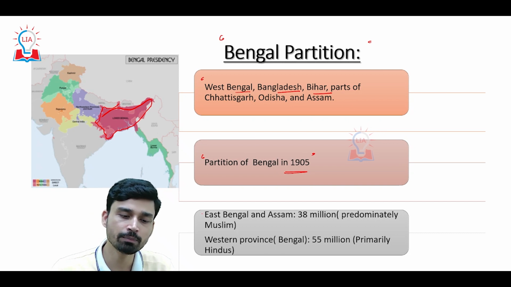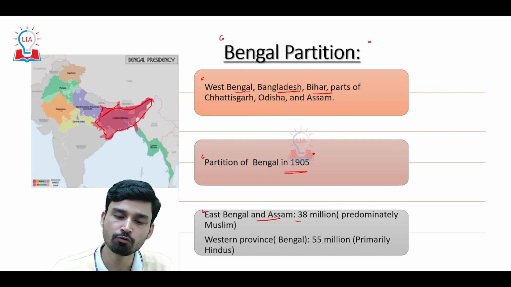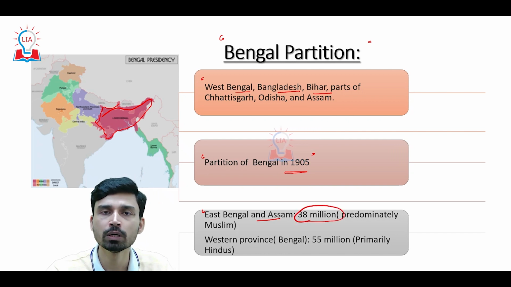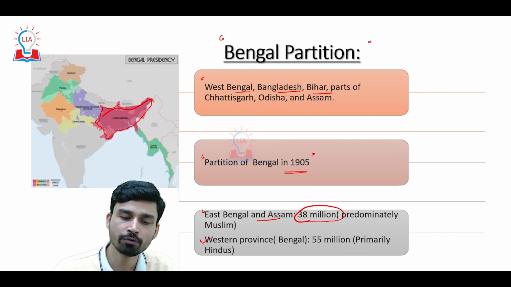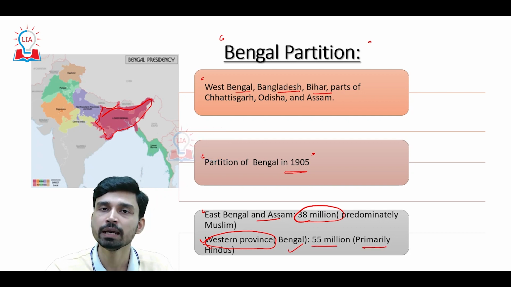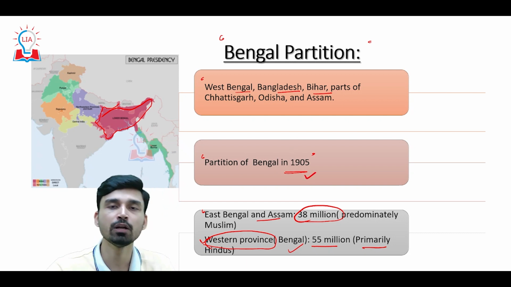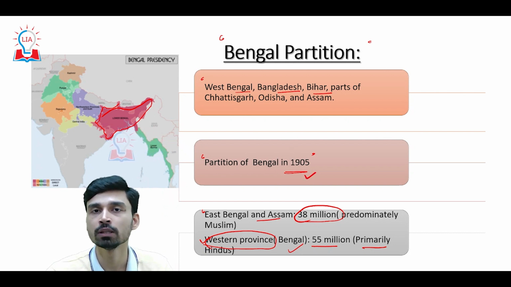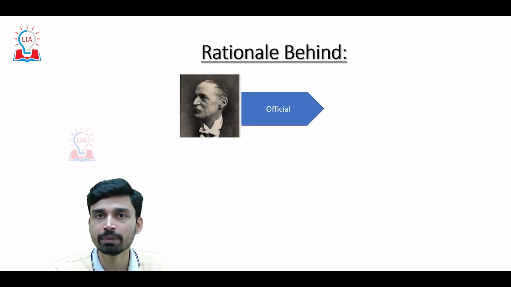Further, in 1905, Lord Curzon decided to partition Bengal, and as a result he partitioned Bengal into two parts. The first part was East Bengal, which also included Assam, with a population of almost 38 million people who were largely Muslim. Secondly, the western province called Bengal, with a population of 55 million, was primarily Hindu. So basically, we can say that the partition of Bengal was carried out by Lord Curzon in 1905 on the basis of religion. So, what is the rationale behind the partition of Bengal?